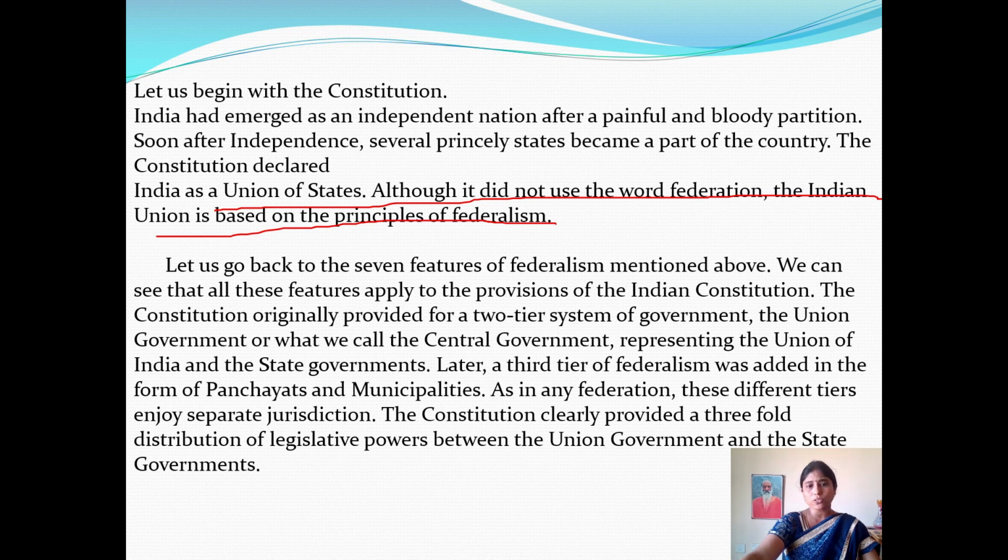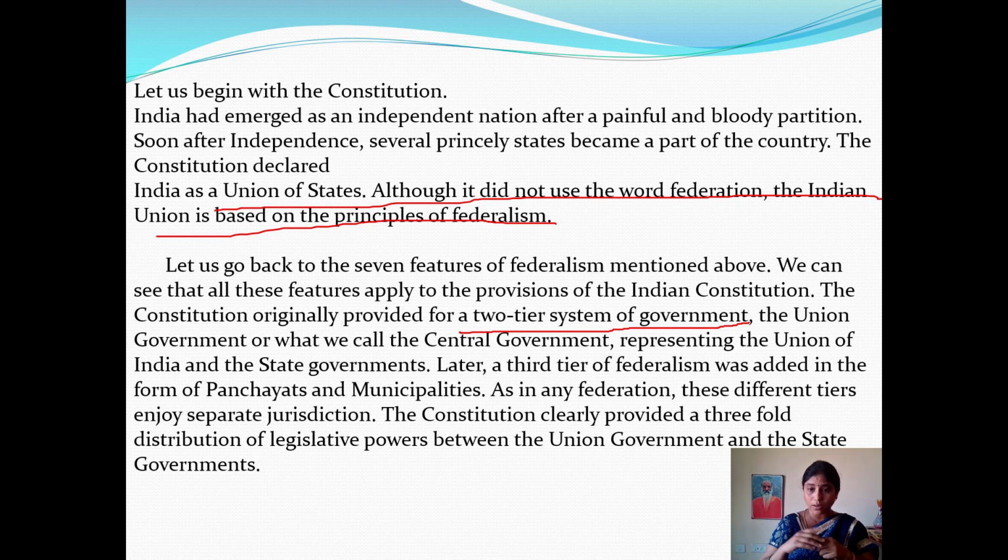Let us go back to the 7 features of federalism mentioned earlier. We can see that all these features apply to the provisions of the Indian Constitution. The Constitution originally provided for a two-tier system of government. What are the two tiers?